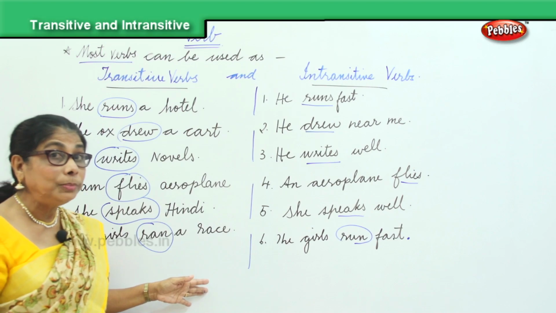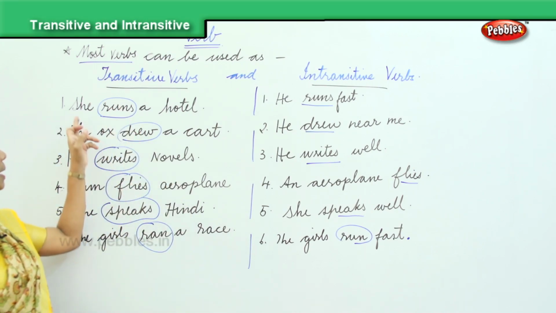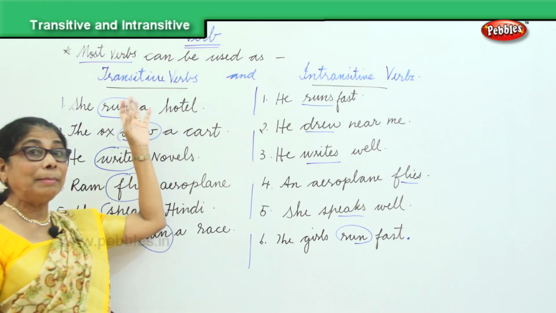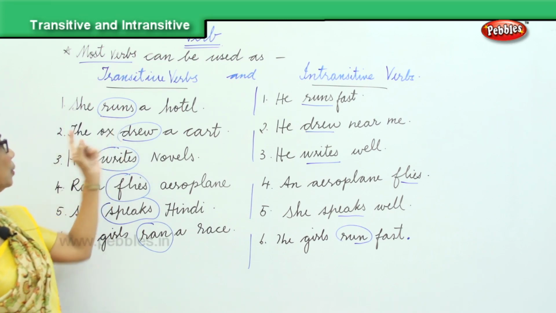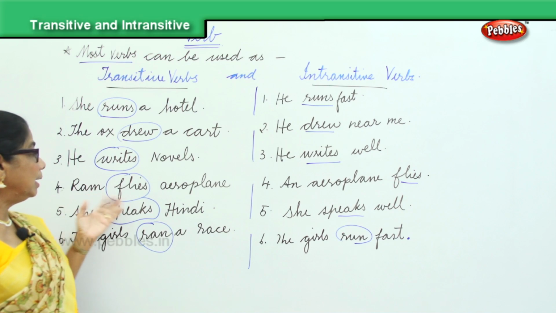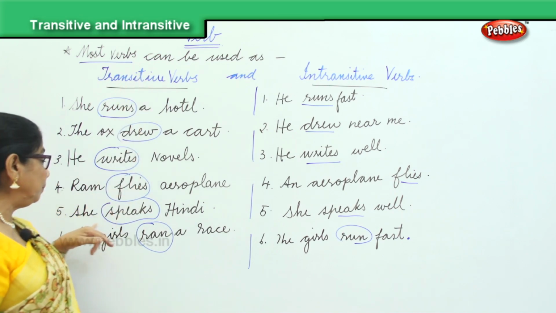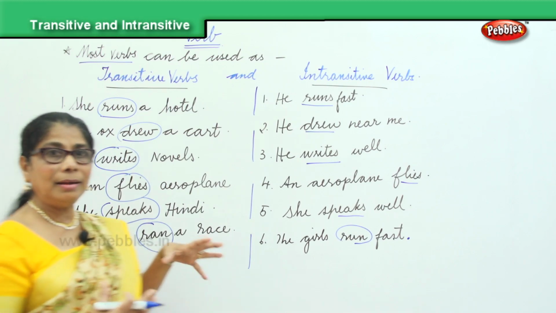All these are objects completing these verbs. So the subject needs an object to complete the action done. He runs a hotel, the ox drew a cart, he writes novels, Ram flies an airplane, she speaks Hindi, and the girls run a race.